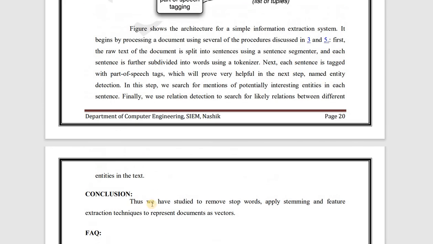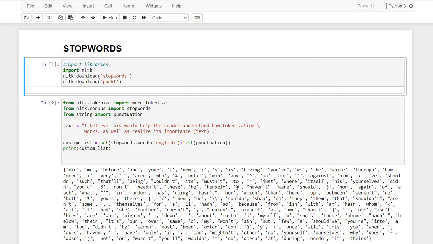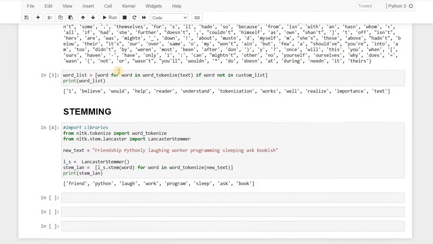Now, the conclusion is that we studied the removal of stop words, applying stemming and feature extraction techniques to represent documents as vectors. So now I will show you the code. I will open Jupyter Notebook. Here I have already written the code. I will explain you the code. I am going to explain you two codes. First is for stop words and second is for stemming.